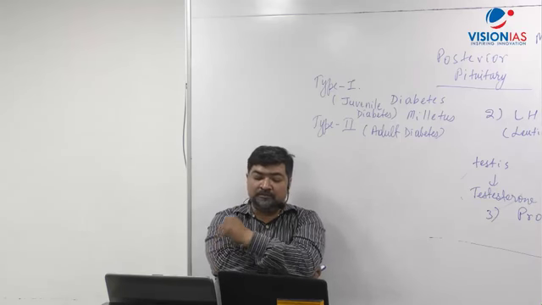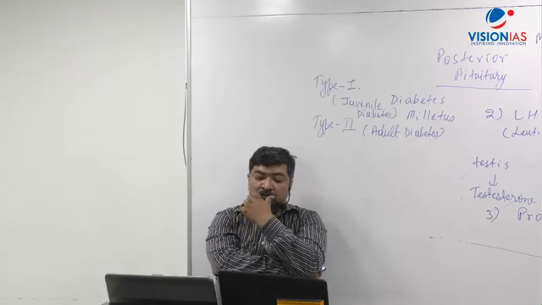Number 4, stomach. Now write, give a dash.